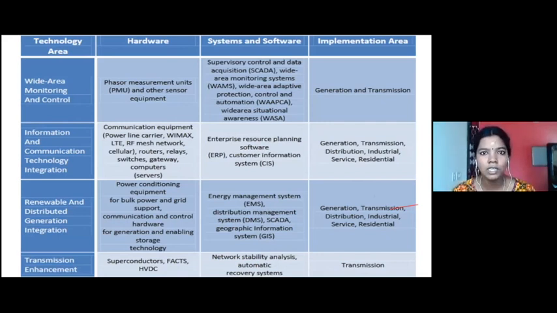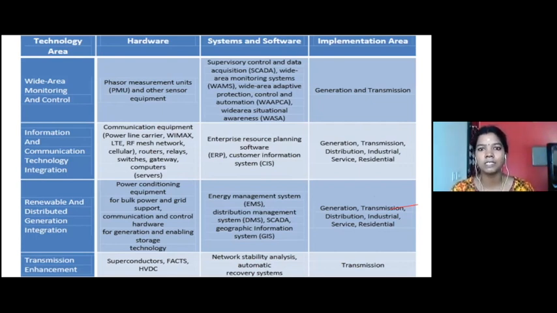When we install these smart meters, the power equipments which are supporting the electrical grid should not be disturbed. So this is all about renewable and distributed generation integration.